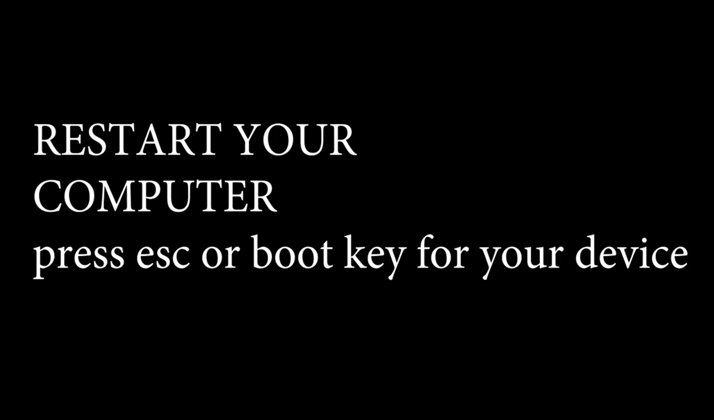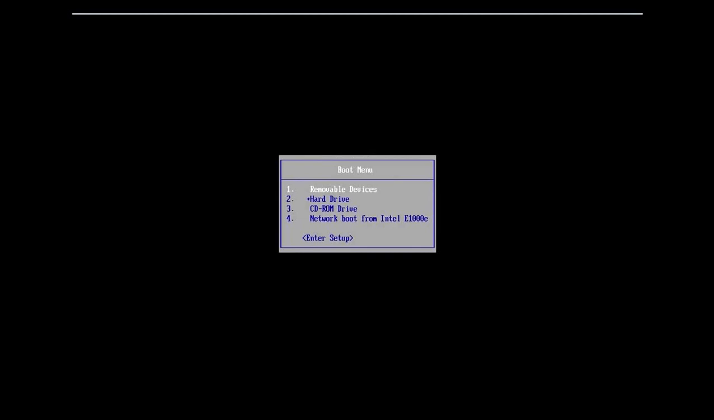Now the file is completed. Next, reboot or restart your computer. Press the escape key or boot key for your device. You have to check it in Google. For a particular device, it has a certain function key. Next, I go to removable devices. Now it will start to boot.